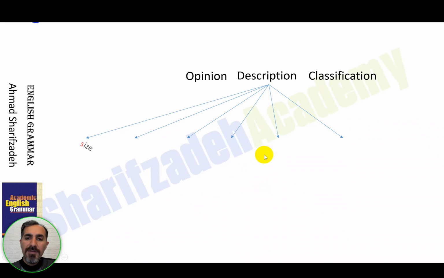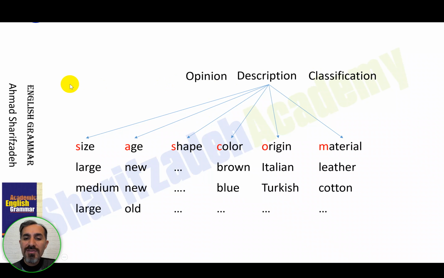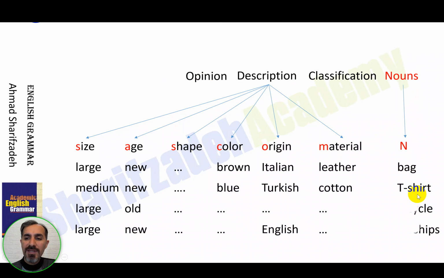If you want to make a noun phrase and use it as an object or as a subject, you have to consider a string of words, a cluster of words put together to make a noun phrase. Here we have adjectives in the middle, and nouns at the end, and other elements at the beginning.